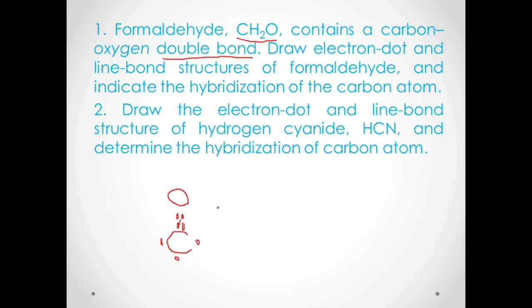They are actually 2 electron pairs, or a total of 4 electrons. So 1, 2, 3, and 4. So there are already 2 electron pairs left, or what we call the lone pairs. So there are 2 lone pairs left for oxygen.